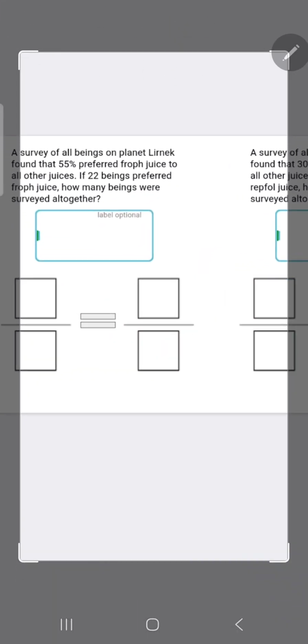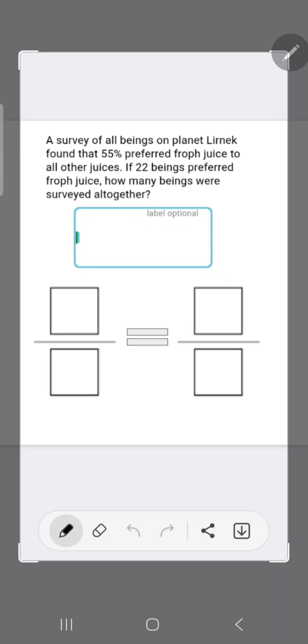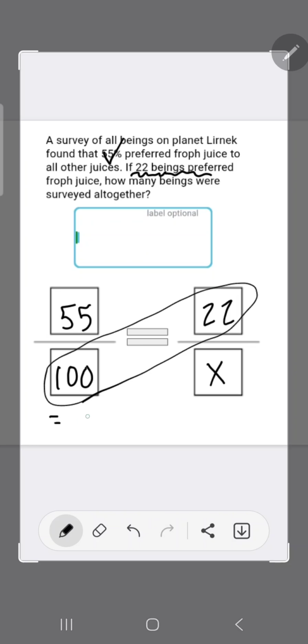In these last 2 problems, we have the percent of what we need. So we have the 55% for this one, check. But now we have the part. We know how many preferred the juice. We want to know how many were surveyed altogether. So this would be 100 times 22, hit enter. And then we would divide by 55 and hit enter. So 100 times 22, then divide by 55, comes out to be 40 total.